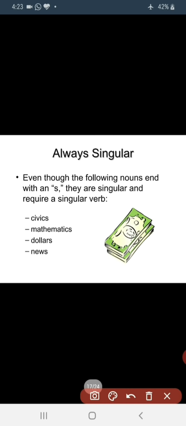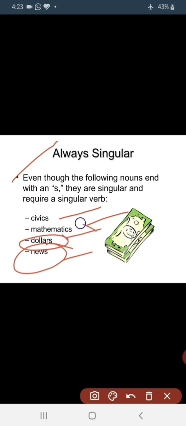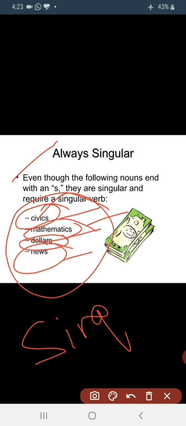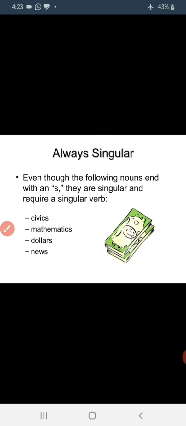So one more thing comes, always singular. See here, these things represent singular things. Dollars, news, army. News is. So it always comes singular. Just try to understand. News, dollars, mathematics, civics. These represent what? Singular. So again I'll go for the next slide. If you're not getting it, please pause the video and write down these notes.